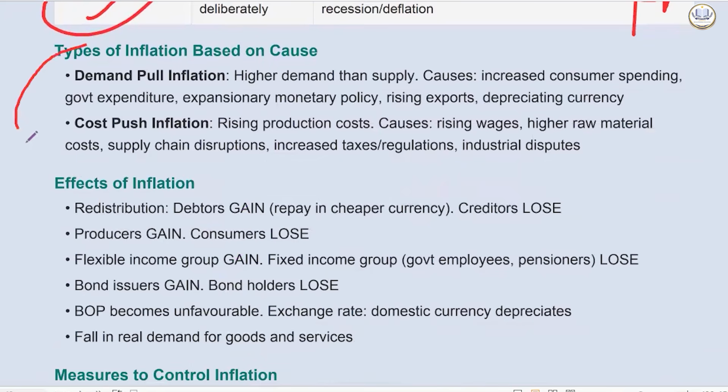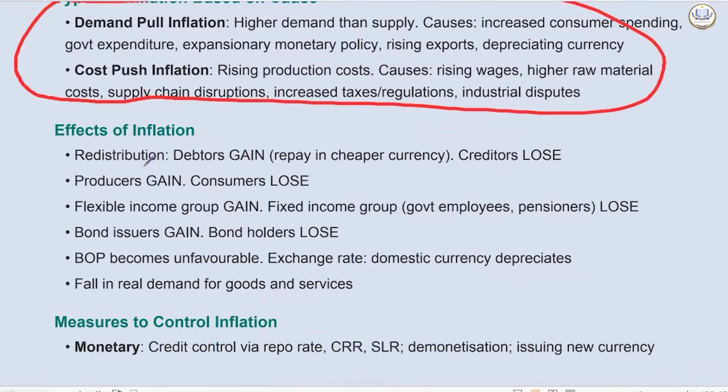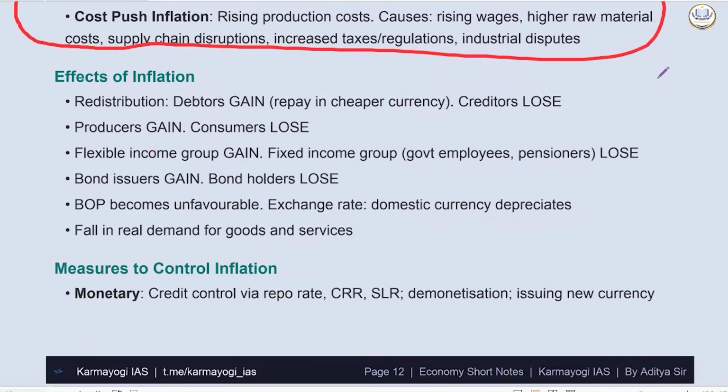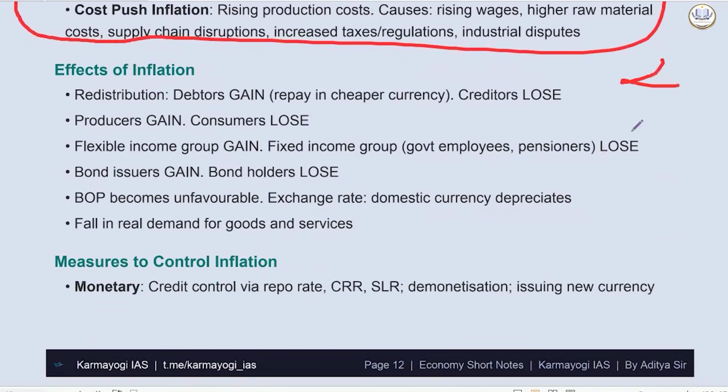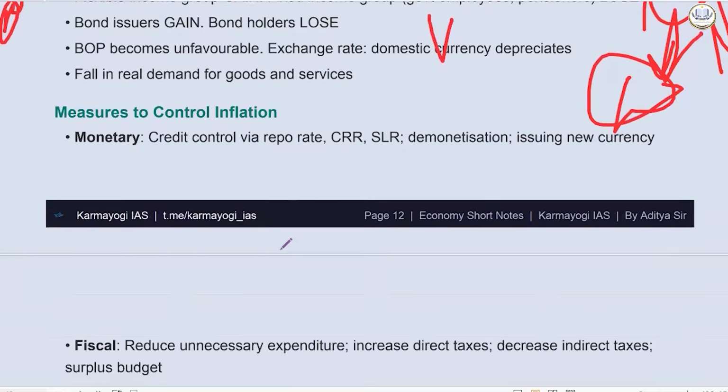We have already discussed demand pull and cost push inflation. We also discussed the creditor and debtor, and who will win. The producer will gain with inflation, the consumer will lose. Fixed income people generally lose, businessmen earn more. The bond issuer will gain, the bondholder will lose. So this is what you need to know.